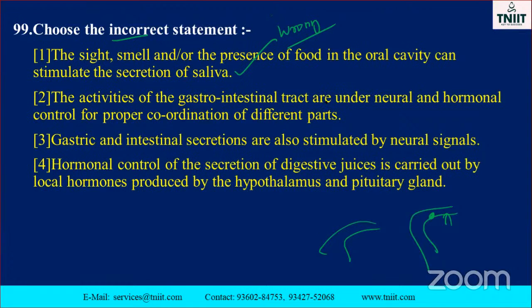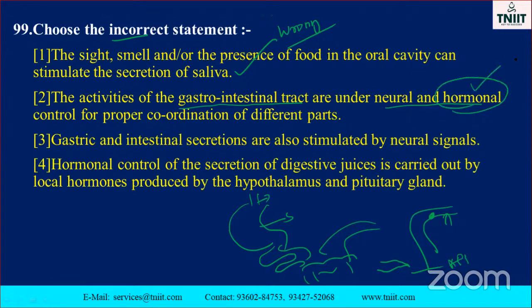The activities of the gastrointestinal tract are under neural and hormonal control for proper coordination of the different parts. Gastrointestinal tract means the stomach, above it the esophagus, then the stomach followed by the small intestine and also the large intestine. The large intestine has three parts: ascending, descending and transverse. At the end of this there is a small finger-like projection called the appendix. These are all controlled under neural and hormonal control. So this one is also correct.